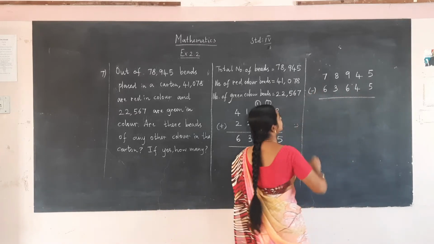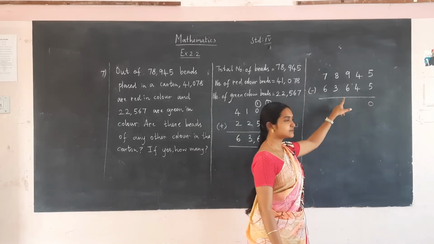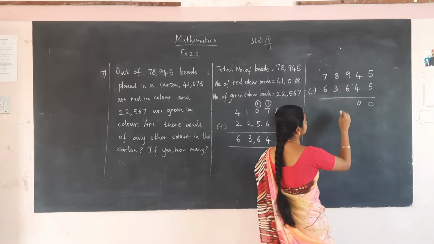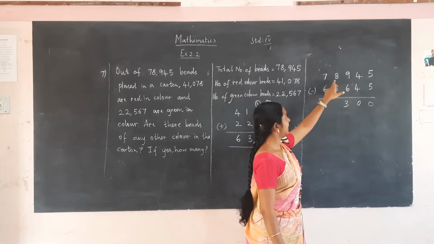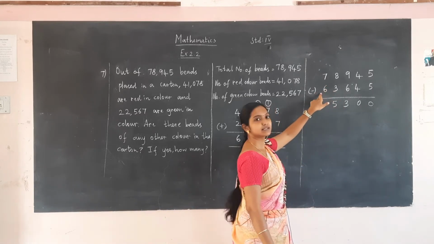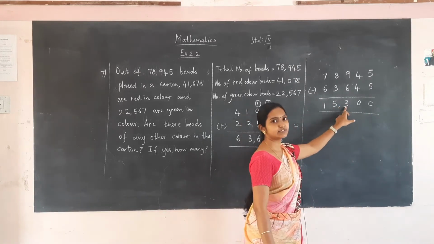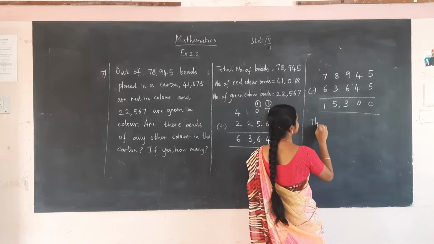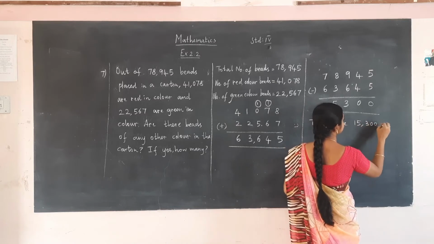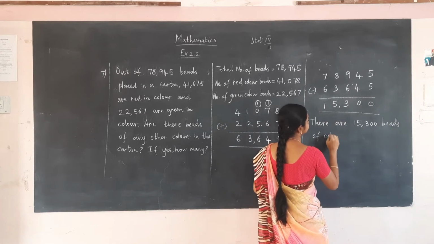We are going to subtract these two numbers. 5 minus 5 is 0. 4 minus 4 is 0. 9 minus 6 is 3. 8 minus 3 is 5. 7 minus 6 is 1. So the answer is 15,300. So we have to write as, there are 15,300 beads of other color.